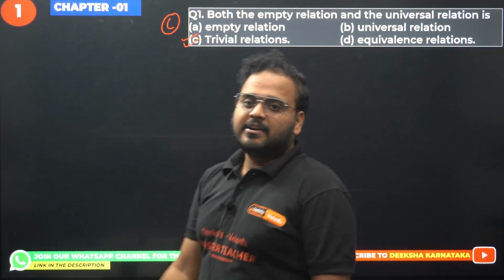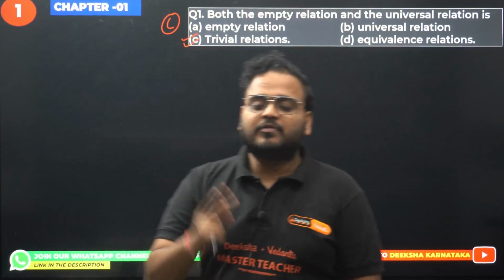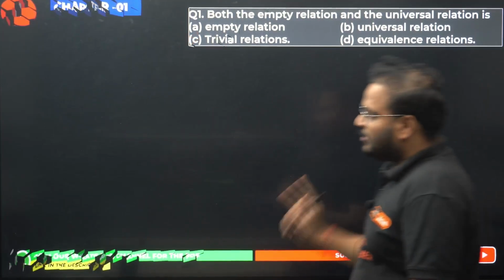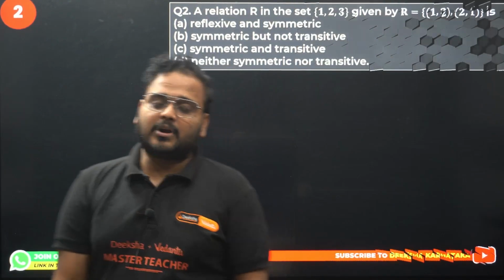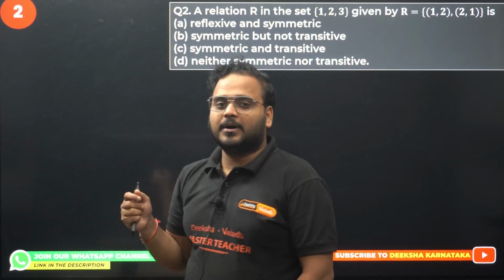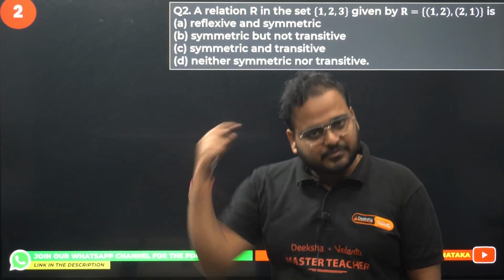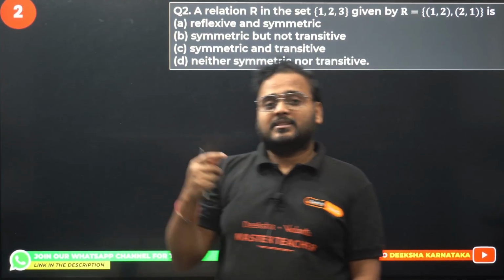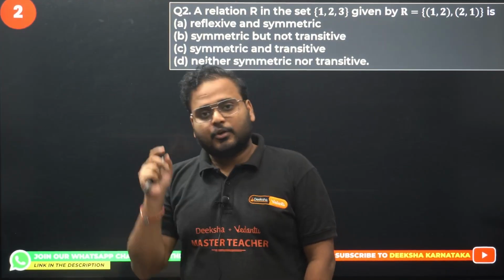They are called trivial relations. Both of these extreme relations are called trivial relations. Question number 1, even though it's simple, is very important because it's a PYQ as well. This first question implies that you need to know definitions of various types of relations that are there in your chapter. You got to do that.